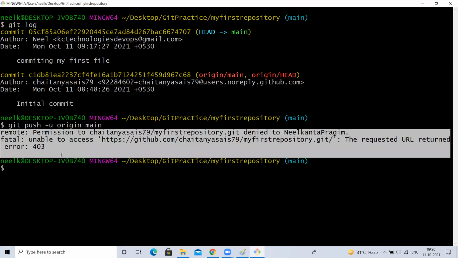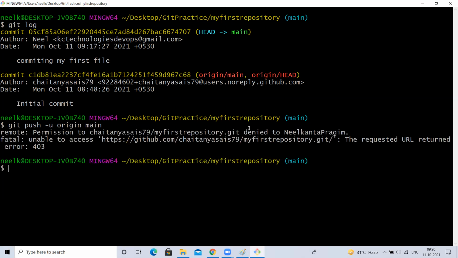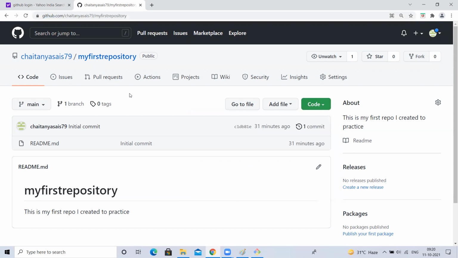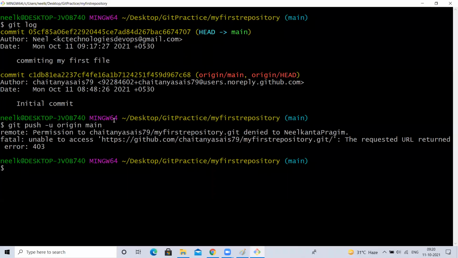What is it saying? Permission denied. You remember one thing. Do you remember what type of repository this is? Public or private? Public. Public means I can read it without any username and password. Yes or no? Yes. I cloned. Cloning is nothing but reading, just taking the code.